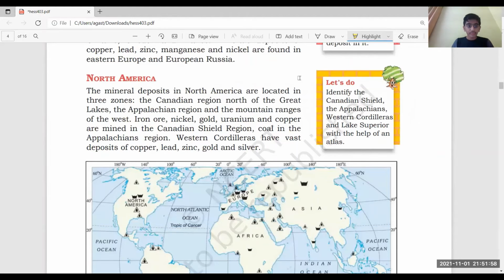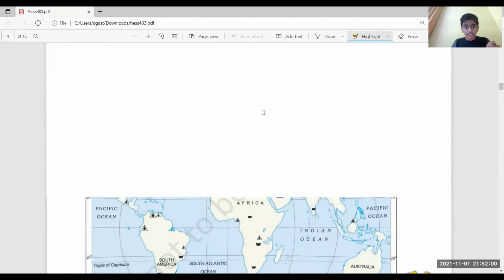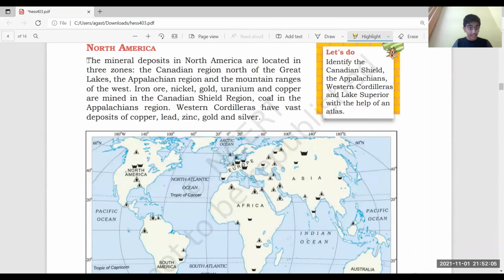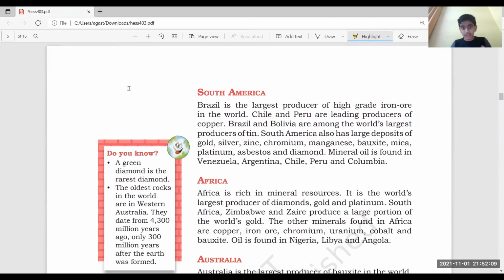If they ask you the three zones, just remember these three zones too for safety, and also remember the minerals over there. In South America, Brazil is the largest producer of high-grade iron ore in the world. It's a very, very important thing. And Chile and Peru are leading producers of copper. It is also very important.